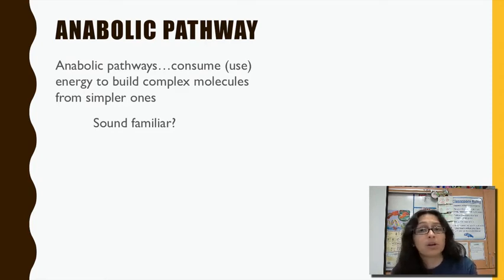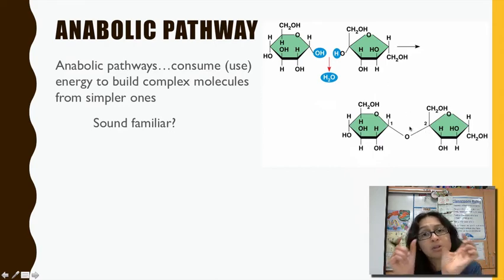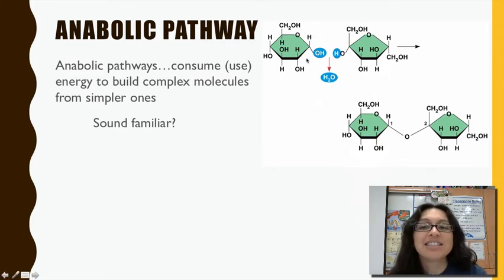And this happens inside your body all the time, inside of your cells. So here in this picture, we have two monomers, monosaccharides, and we're going to connect them together and form a bigger molecule from them. So two individuals come together here. That's an anabolic pathway. We're taking simpler molecules and connecting them together to build a bigger one. And this should sound familiar to you as well. This is dehydration synthesis. This is where water is being lost. To dehydrate is to lose water. So in dehydration synthesis, water is lost in order to connect these together. Okay, so building molecules is anabolic.